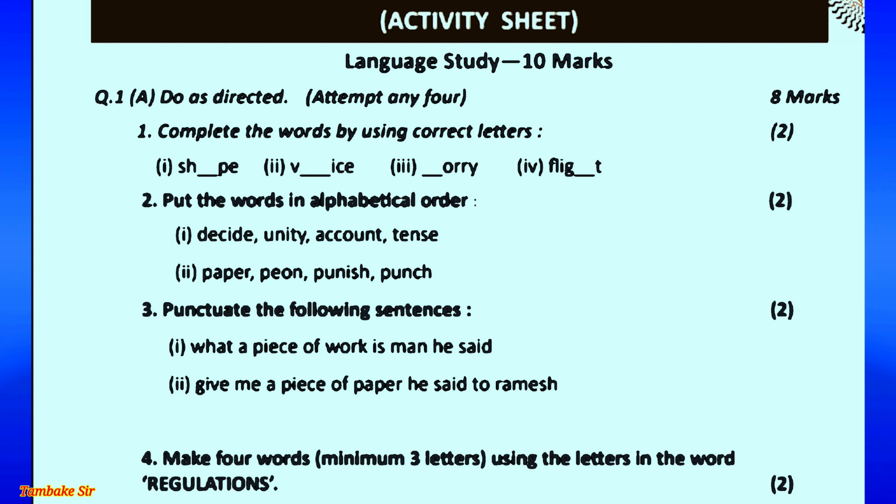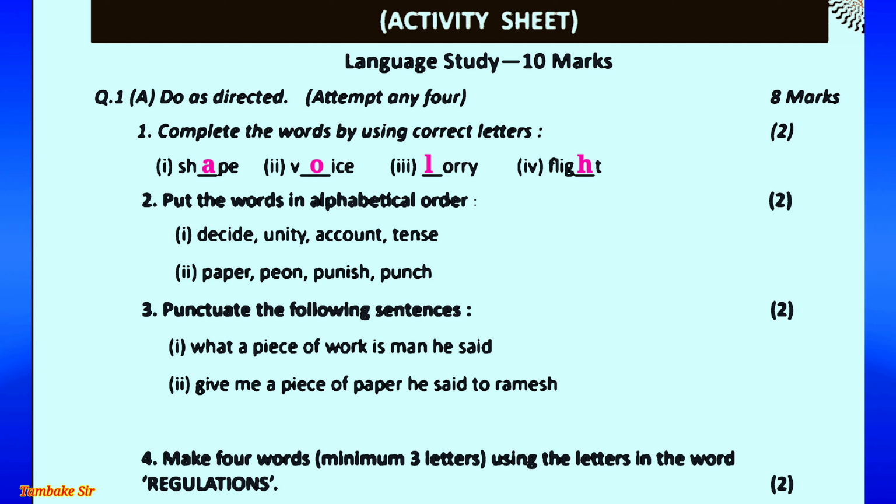1. Complete the words by using correct letters. 1. SH-PE. Its answer is SHAPE, shape. 2. V-ICE. Its answer is voice, VOICE. 3. -ORRY. Answer is lorry, LORRY. And the fourth one, FI-HT.